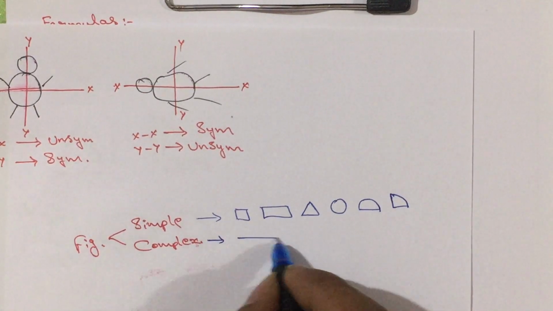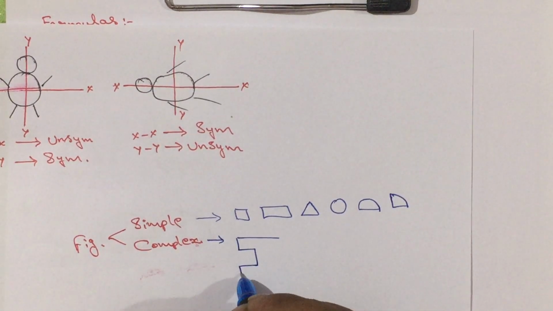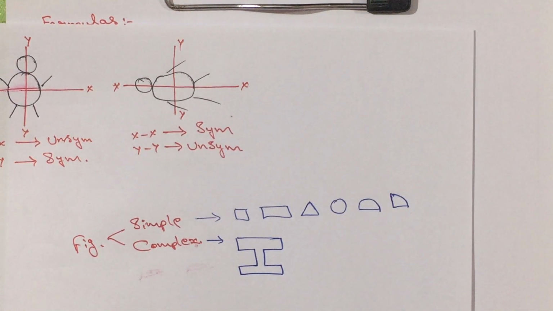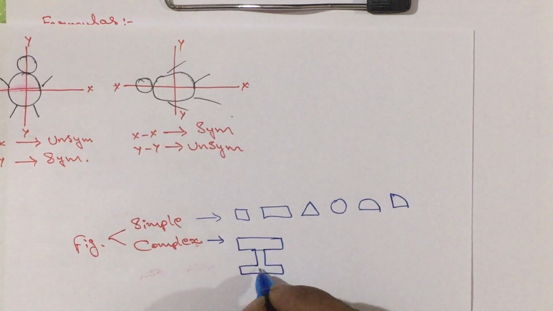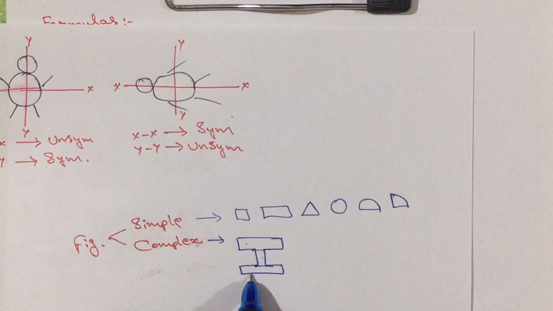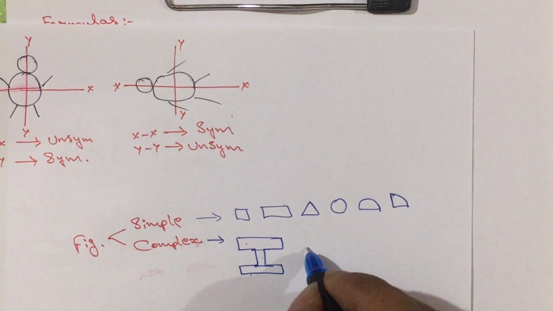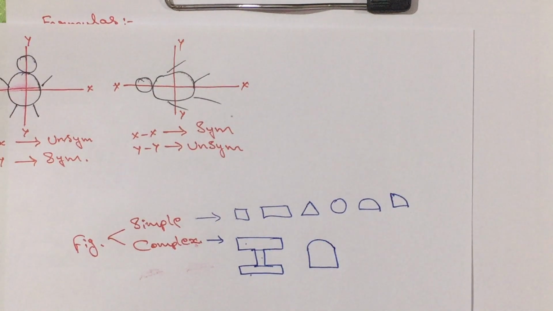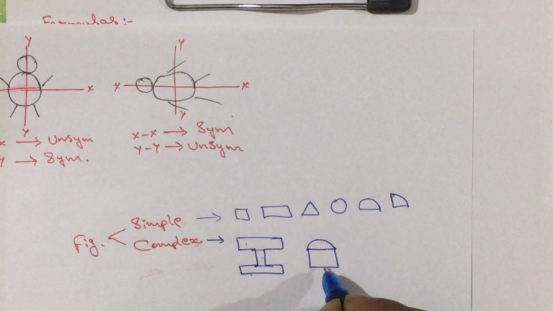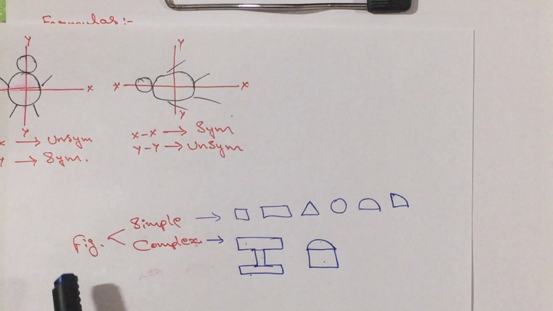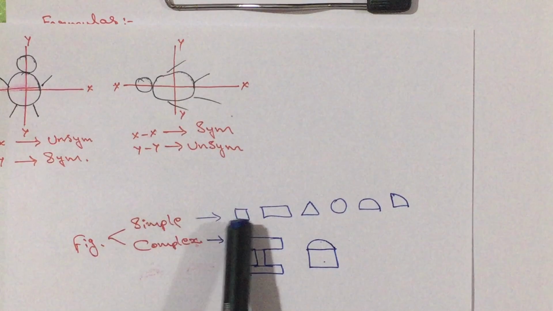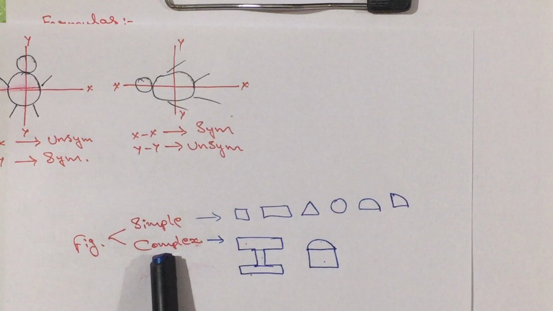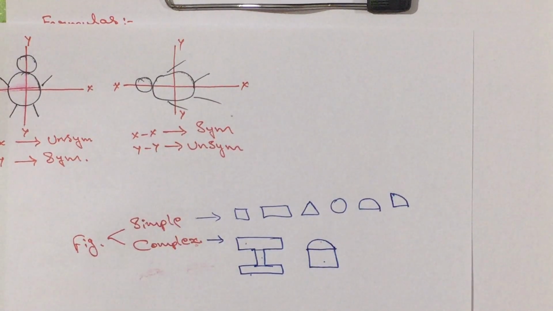For example, if I wrote the I section here, if I join these lines, it is the combination of 3 rectangles. Now, if I draw a figure like this, it is a complex figure. It is the combination of semicircle and a rectangle. So, in figure we come across simple and complex figures. Simple figures are very simple, they do not depend upon anything, whereas complex figures are made up of simple figures.